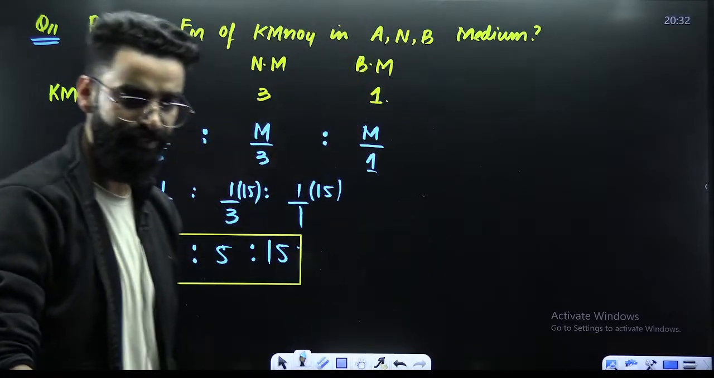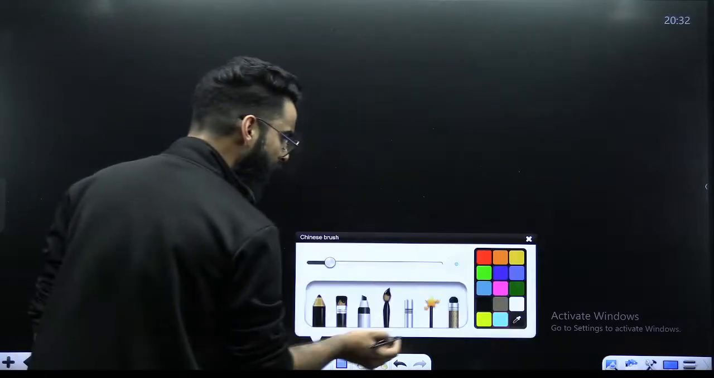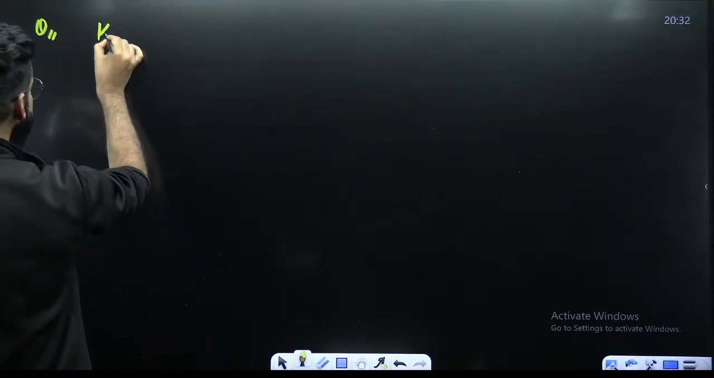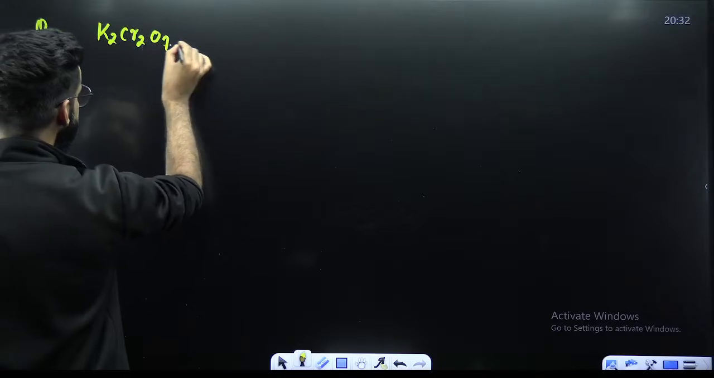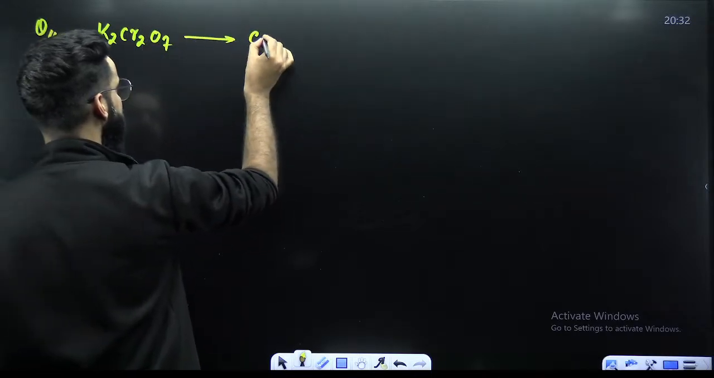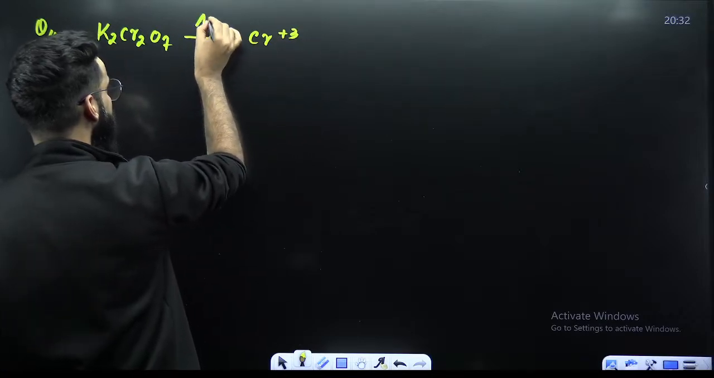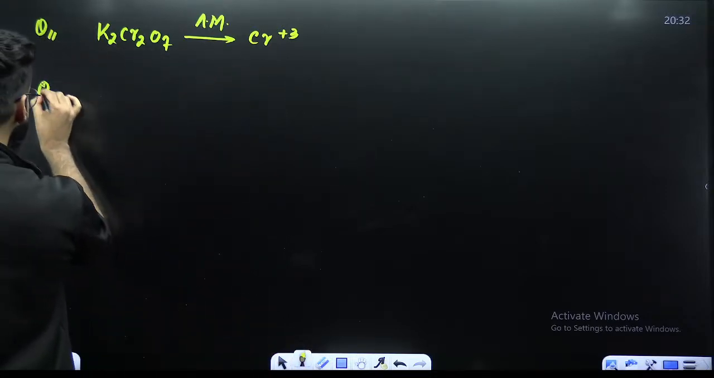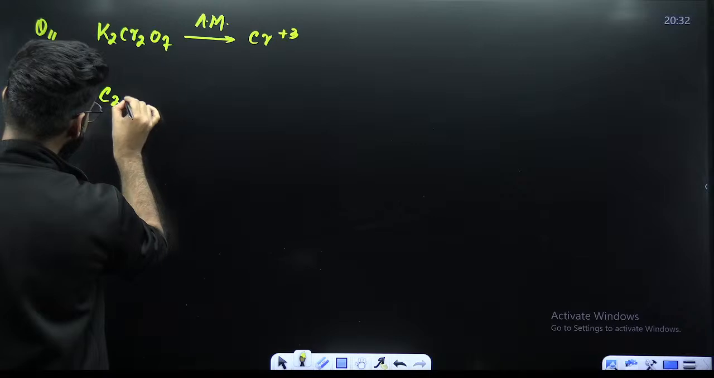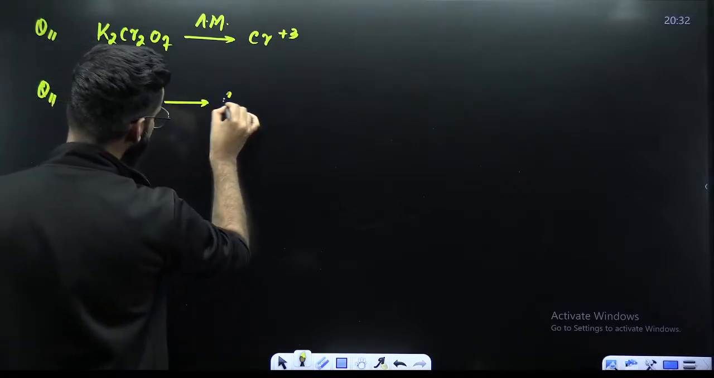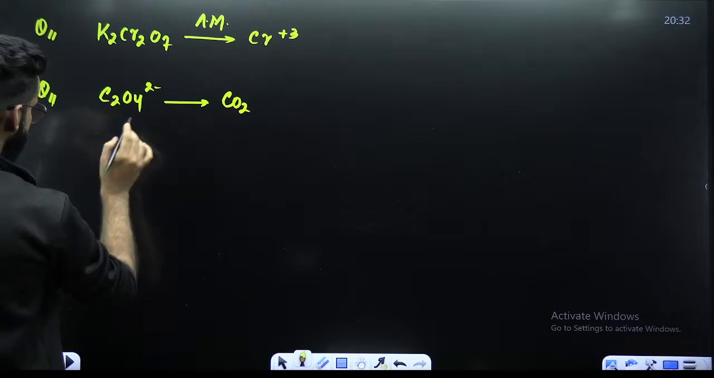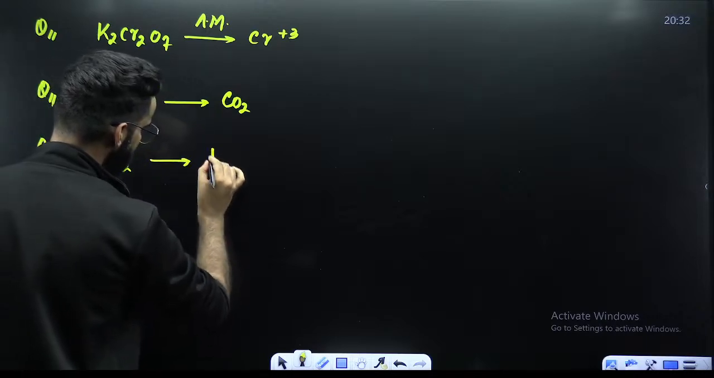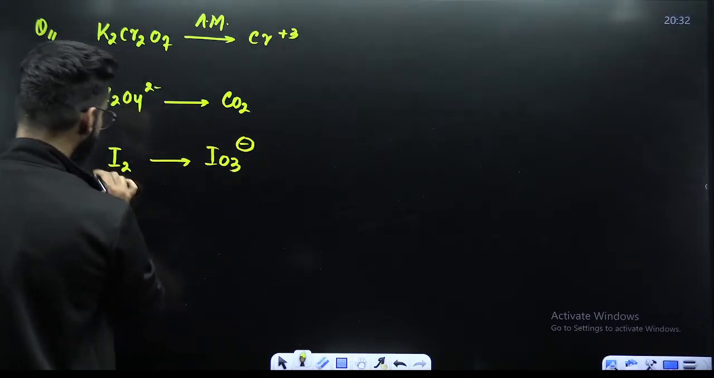Right, guys? Perfect. Now, this was about KMnO4. Now, there are some questions which I'm going to give you, and you are going to tell me their n factors. For example, you have got K2Cr2O7. Remember, in acidic medium, it gets converted into Cr tripositive. I'm asking you to calculate the n factor of K2Cr2O7 over here. Let me mark certain questions. Let's say you have got C2O4 dinegative, which gets converted into carbon dioxide. Tell me the n factor of this oxalate. Let's say I'm writing the reaction like this: I2 gives IO3 negative. Tell me the n factor of I2.